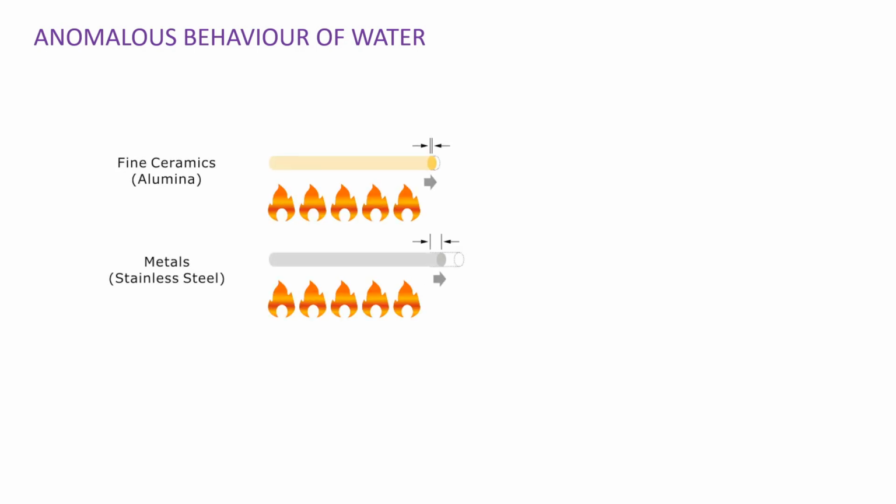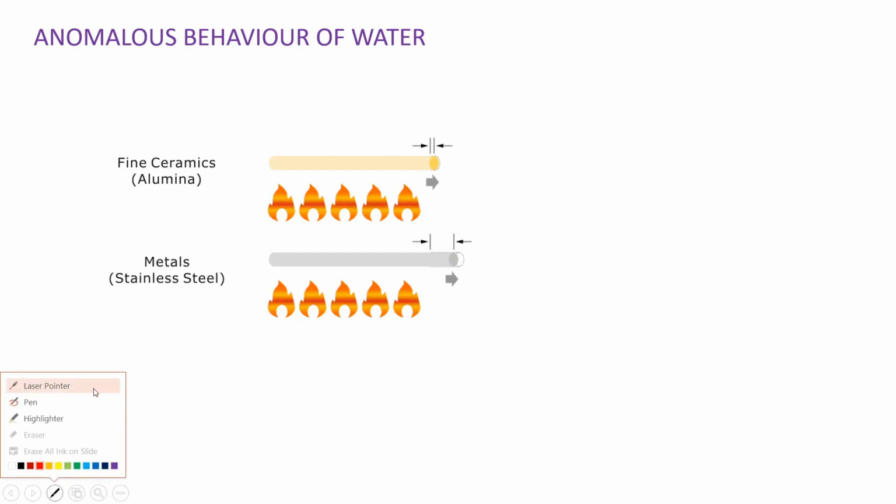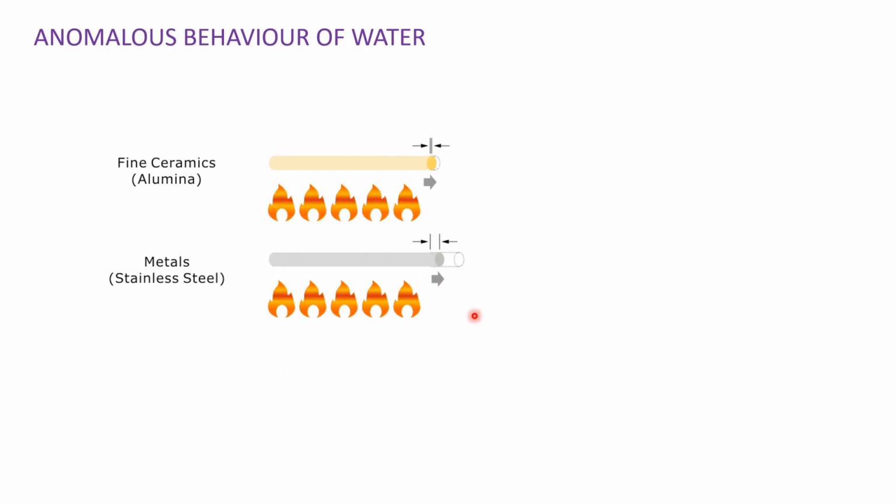So here is the first picture, which depicts that the metal is expanding when it is being heated. And you can see that the second metal, that is the steel, is expanding more as compared to this aluminium. This is because it has different specific heat capacity, which I have explained in the previous videos. You can watch it.